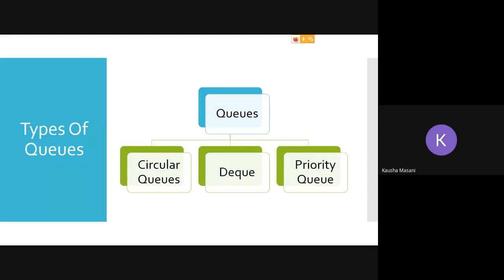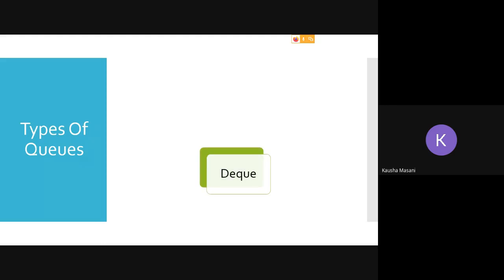So we know that in queues we have circular queue, DQ, and priority queue. Circular queue we saw. Now what we are going to see is your DQs. DQ is not a very new term to you, correct? Because in this whole session I have been using DQ operation, DQ operation, DQ operation.